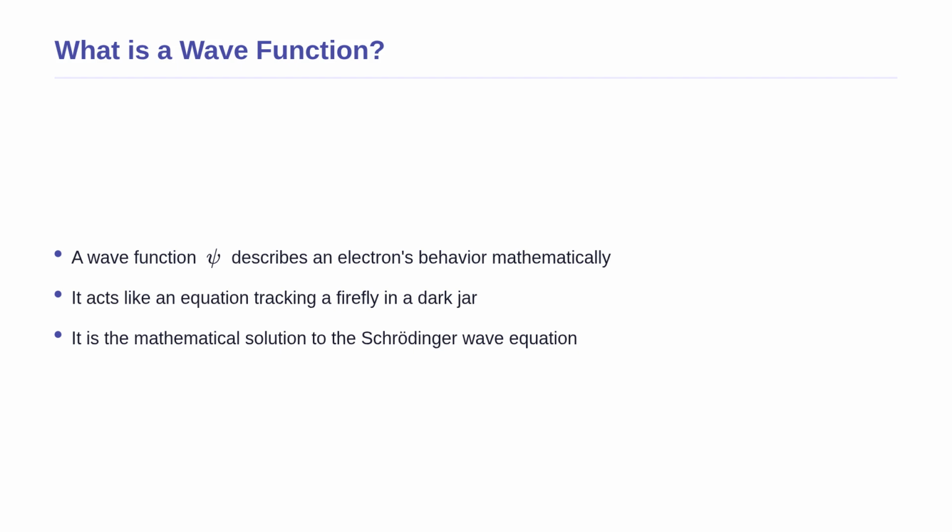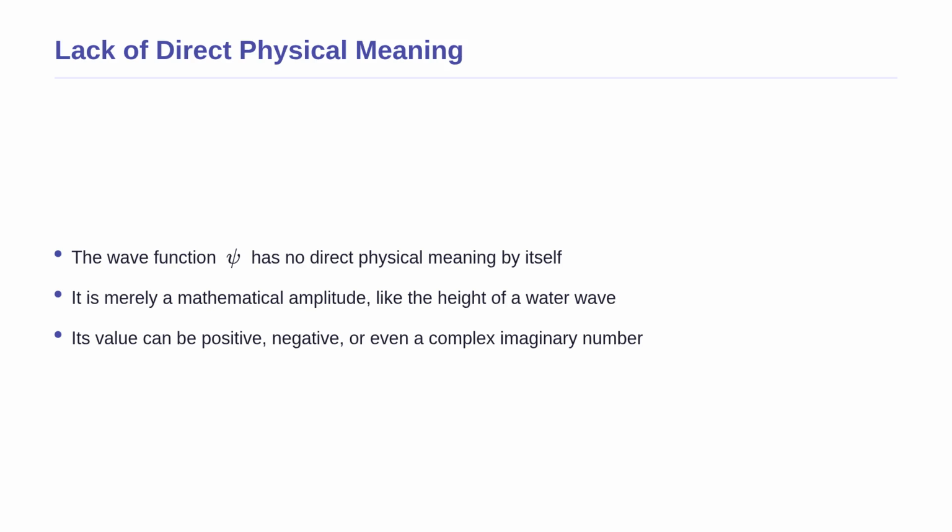It is the solution to the famous Schrödinger wave equation, which describes how the quantum state of a physical system changes over time. Now that we know what a wave function is mathematically, we must address a crucial point. By itself, the wave function has no direct physical meaning or physical reality. Just like a weather map is not actual rain, but tells you where rain is likely to fall, the wave function is not a physical object you can touch.